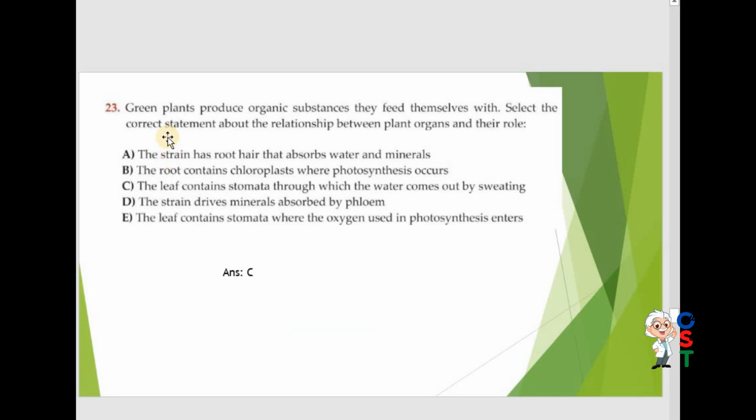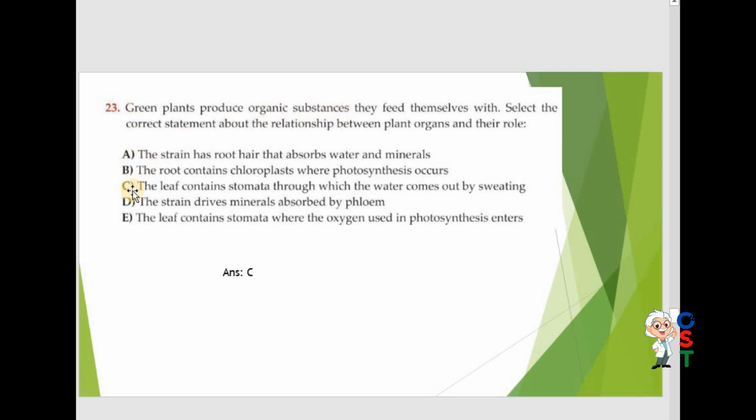Now question number 23. Green plants produce organic substances like starch, or they make their own food. So they feed themselves. Select the correct statement about the relationship between the plant organ and its role. Actually leaves are the food factory. So you have to focus on that organ, that is leaf. The root hair has a relation, they absorb water and minerals that are used for making food, but green plants produce organic substances, they feed themselves.